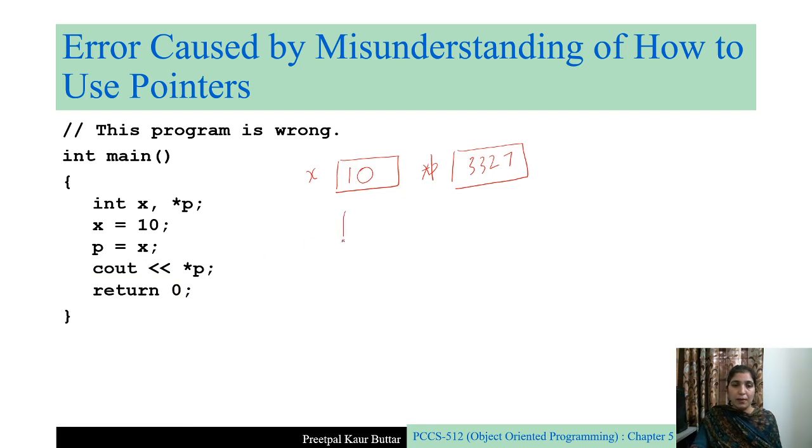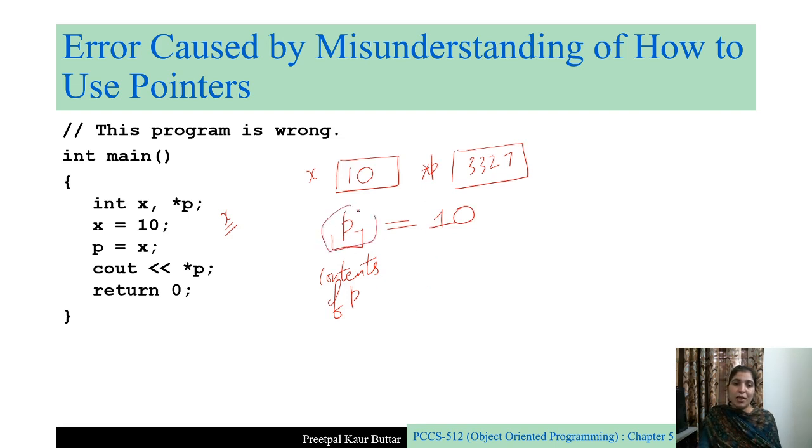Star P means the value at the address stored in P. But only P means we are changing the contents of P. Just as when we write x, x means the contents of x, similarly P means the contents of pointer P. Okay, and we are changing it to x. What is the value of x? x is 10.